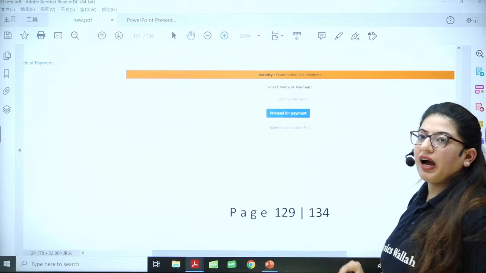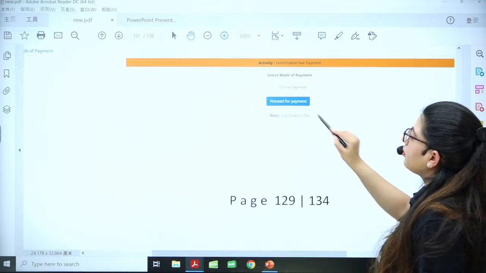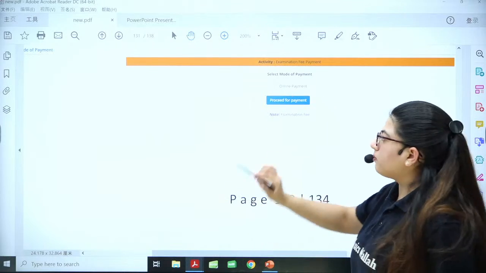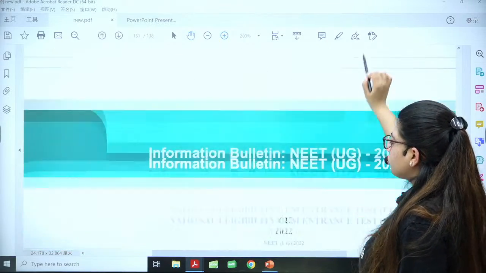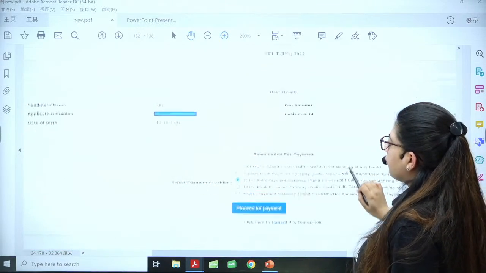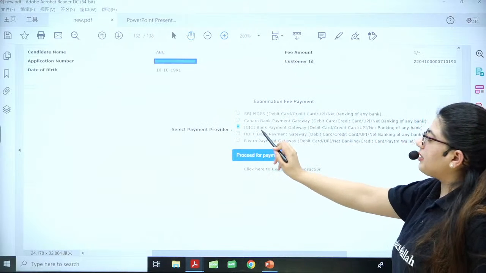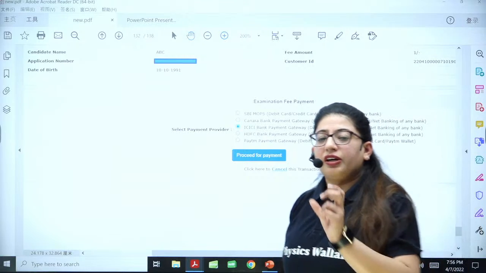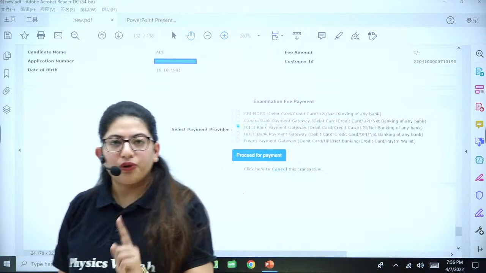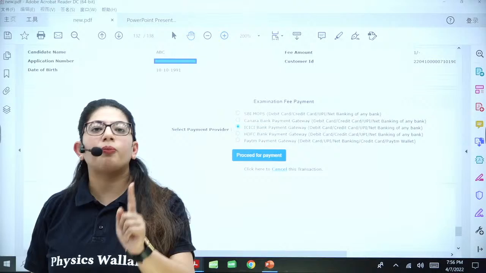Now they will ask you to pay your fees. Again, there is no offline medium. So click on online, proceed for the payment. Okay, let's move. For example, I have ICICI Bank Payment Gateway debit card. I will select it. You know how to pay through card? If you don't know, take help of your parents.